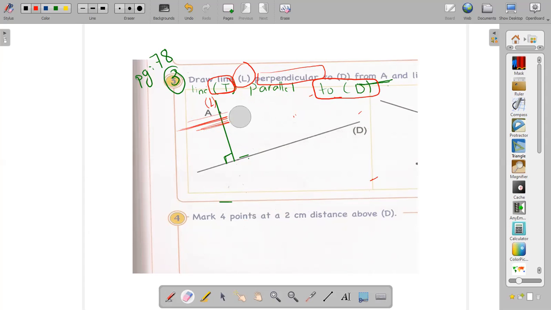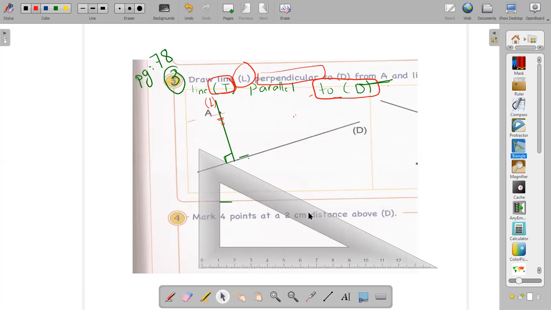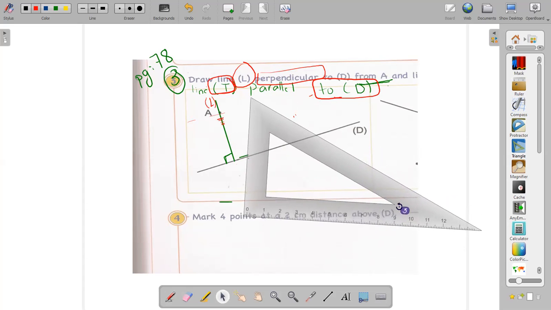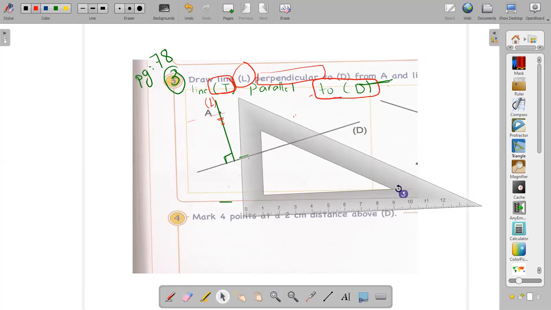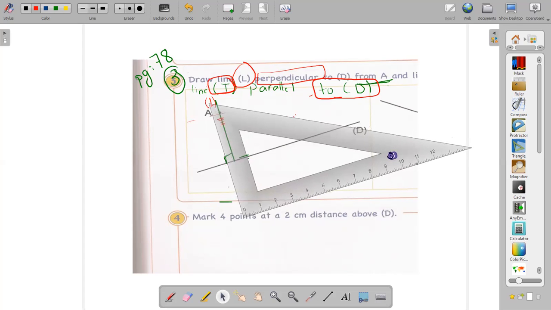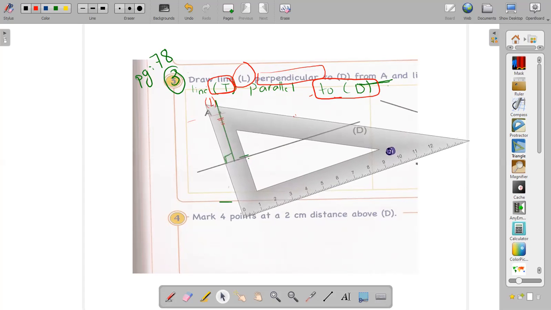How do we draw it? We can't draw it randomly like this. In order to be accurate and to make sure that it's parallel and they never meet, we have to use a set square ruler. Okay, how do we draw the parallel line? Also in order to draw the parallel line, we have to use a set square ruler. But how do we hold the set square? Look, how do we hold it? Always, in order to draw a parallel line, first I will hold it like L.